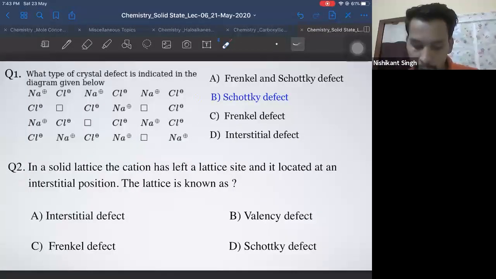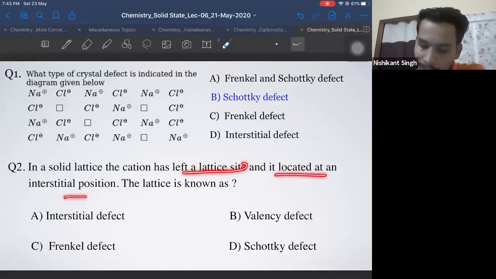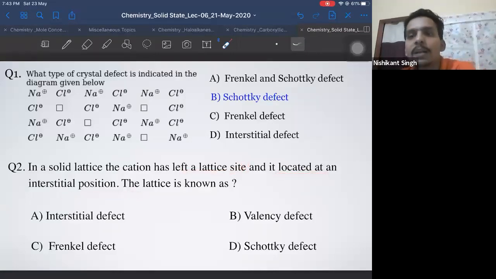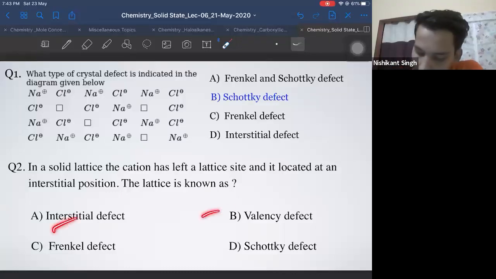Now there's another question. In a solid lattice, the cation has left a lattice site and is located at an interstitial position. This defect is known as, don't laugh at these questions, how easy they are. You can go and check previous year defects questions, you get these questions only. So A, B, C, D.